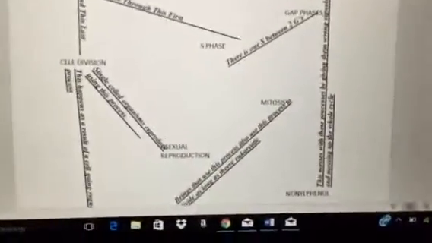So we see how all these things kind of connect to each other, starting with the cell cycle and ending with different ways of reproduction, and how sometimes things can go wrong and how that can be problematic in the cell.